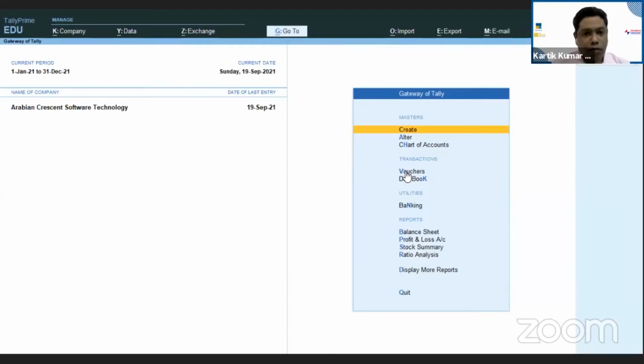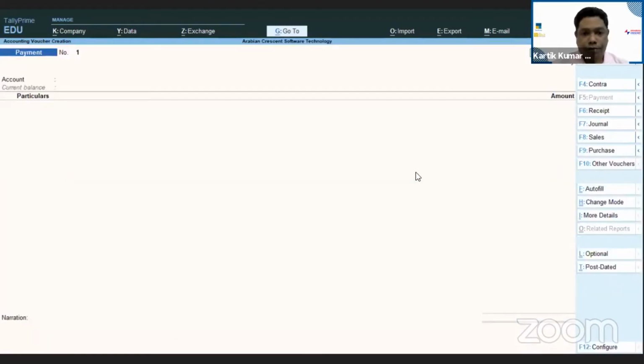Simple as only one voucher as vouchers. Okay, in that voucher itself, they have given all the vouchers. How many vouchers are there in Tally? Almost like 28 vouchers are there in Tally. All those vouchers are just linked inside this particular menu voucher.